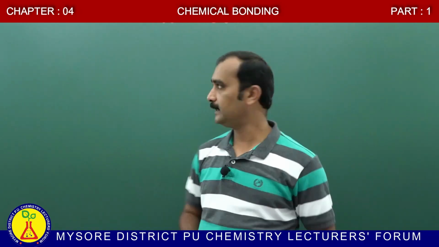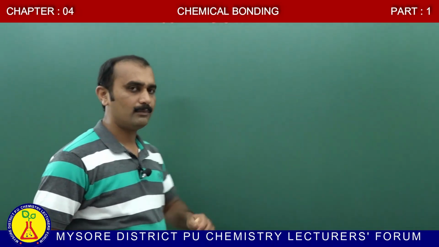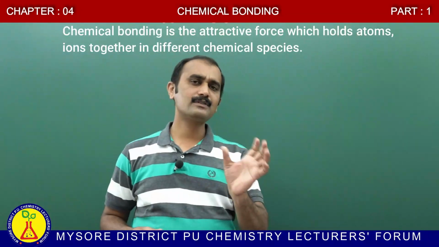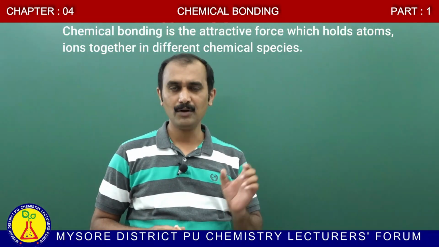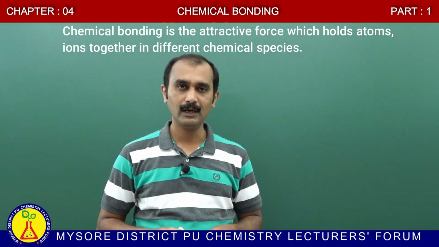In today's session, we are going to deal with the fourth chapter in the first PU textbook, that is Chemical Bonding and Molecular Structure. Before going to molecular structure, first we want to understand what we mean by chemical bonding. Chemical bonding is only a force of attraction, a force of attraction which can hold atoms or ions.